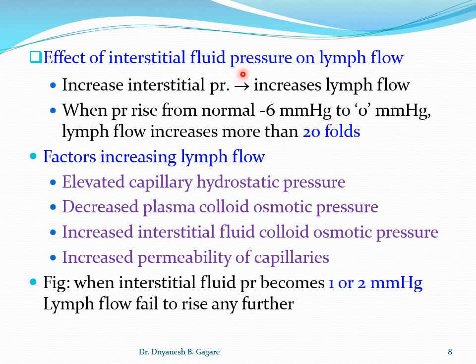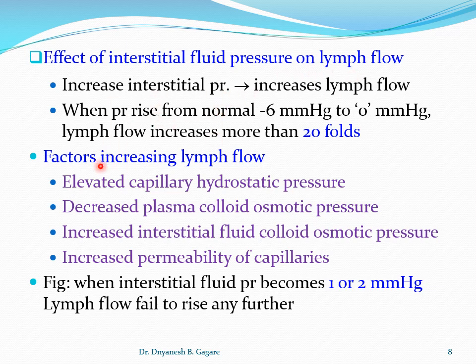See, the lymph formation reaches up to 20 fold, because one of the important functions of the lymphatic system is to maintain the negative pressure in the interstitium, and that helps to hold the tissue and cells together. But for any reason, if the interstitial fluid pressure increases toward the positive side and reaches 0, then lymph formation increases by 20 folds. This is the effect of interstitial fluid pressure.